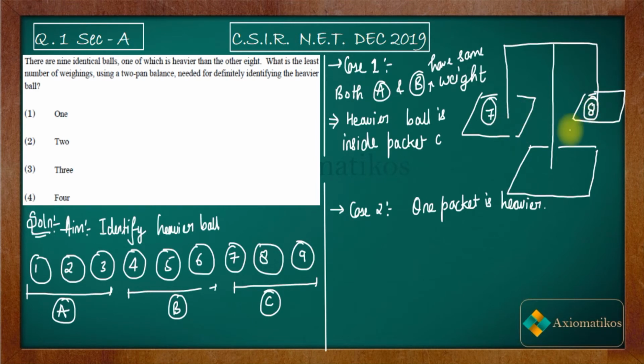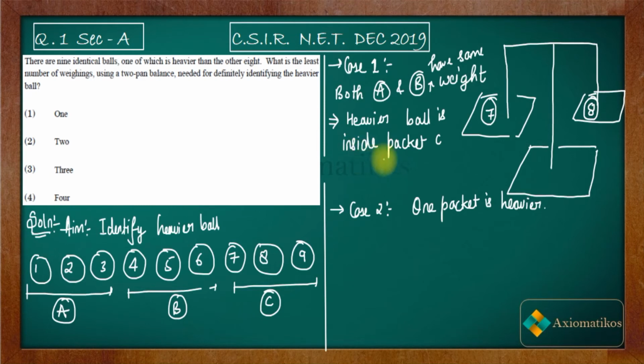Then again two cases are generated: either they have the same weight, or one has greater weight. If both have the same weight, then the 9th ball will be the heavier ball. If they don't have the same weight, let us say 8 is heavier, then the 8th ball is the heavier ball.